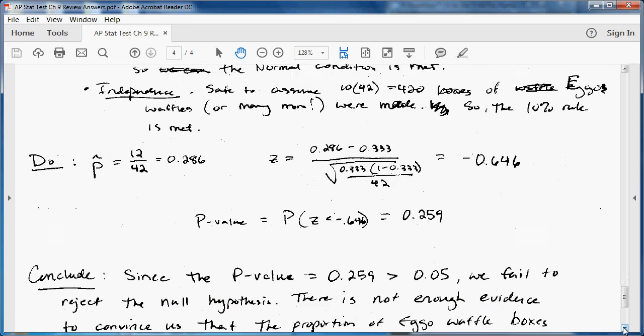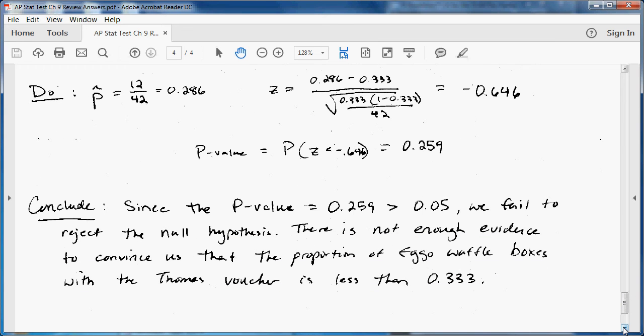Now the do. Our p hat is 12 over 42, which is 0.286. So we do our z-score. We do our p hat minus the null p over the standard deviation, and we get negative 0.646. And based on our alternative, we want to look at the p-value where the probability of z less than negative 0.646, and we get 0.259.